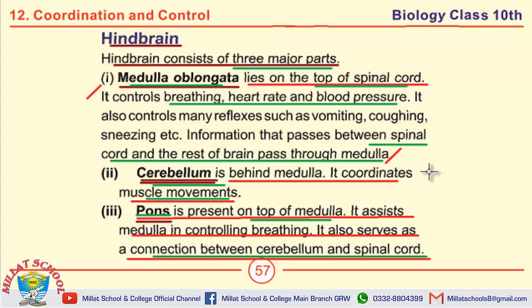Well students, these were some of the important short questions and MCQs in the given topics today. We have discussed them briefly. This is the end of the topic brain.